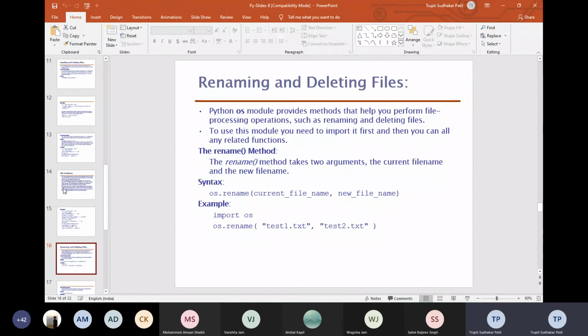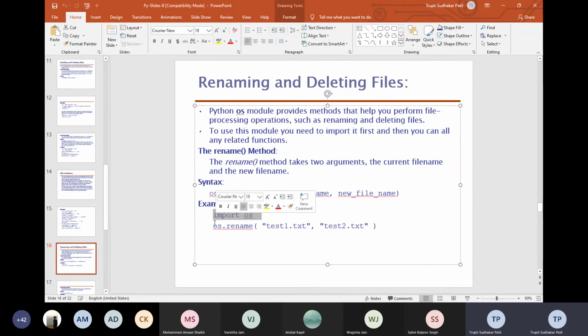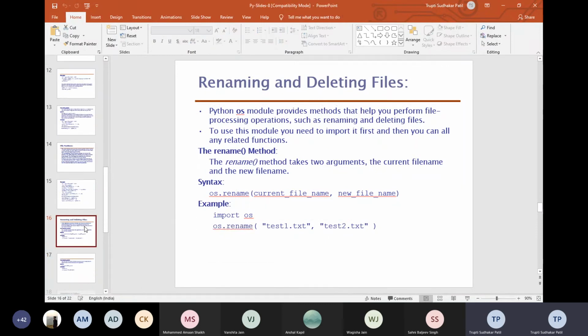Then we have the rename method, where we can give the current file name as well as assign the new file name. But while we are renaming, deleting, or setting the path, we need one more important module, that is import os. Every time you should import the operating system module, for rename you give the previous name and the new name.